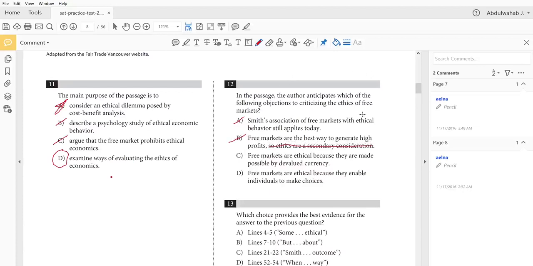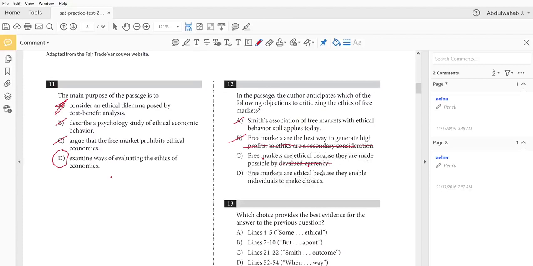This was made clear throughout the text, and profit wasn't the main focus. C: Free markets are ethical because they are made possible by devalued currency. Again, this wasn't mentioned in the text. Free markets were mentioned, and devaluing currency was mentioned, but they were never mentioned in association with each other, and free markets were never said to be ethical because they are made possible by devalued currency.